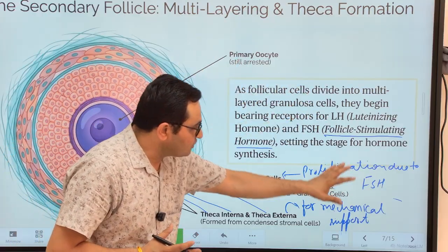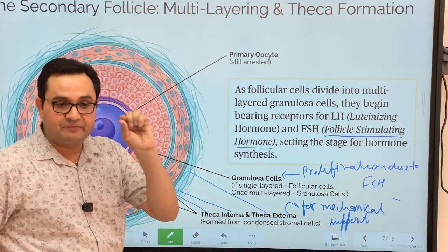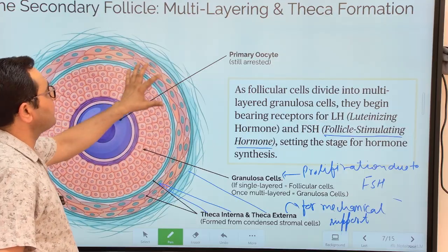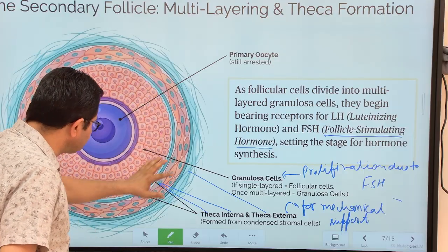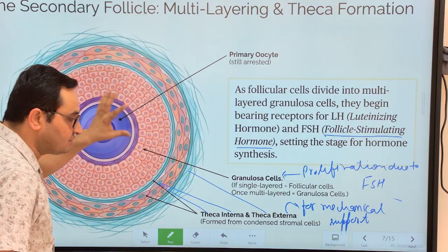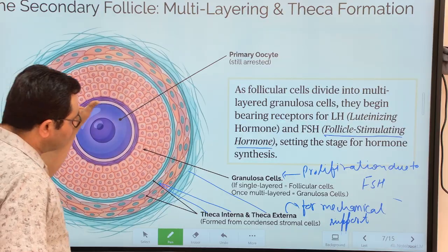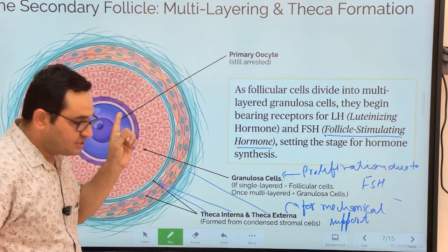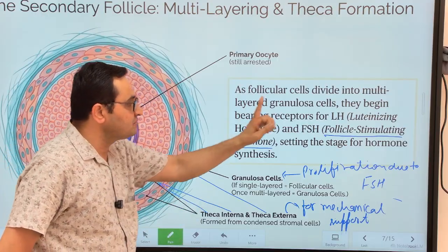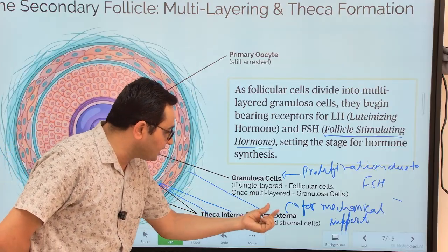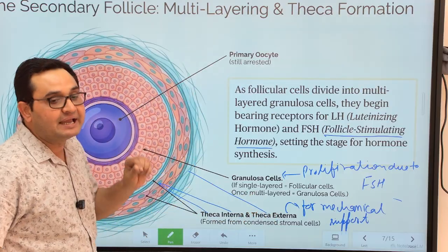So again, I'm going to summarize. Under the influence of FSH hormone, first is the proliferation of granulosa cells; a large number of layers of granulosa cells are produced. The primary oocyte is still arrested in the diplotene stage. The stroma cells around the primary follicle also start dividing under the influence of FSH hormone, resulting in the formation of an outer layer, the theca externa, and an inner layer, the theca interna.